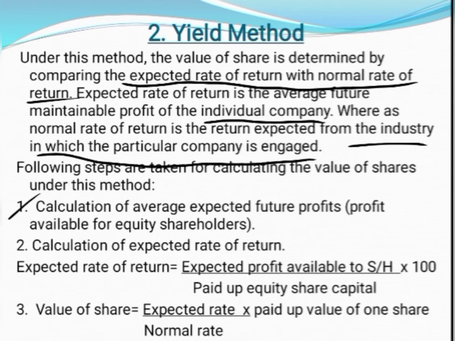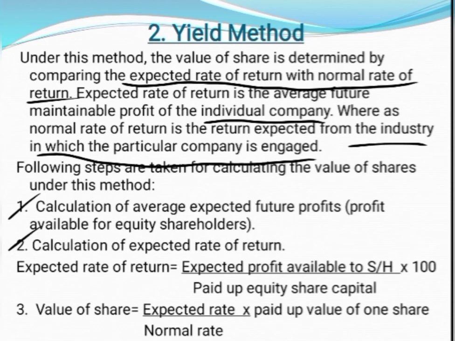Then we will get a balance. From that, we are going to deduct the taxation. So that will be the profit available for all types of shareholders. From that, we are going to deduct the preference dividend, the yearly dividend payable to the preference shareholders. The remaining balance will be the profit available for the equity shareholders. That is what we are going to calculate in the first step: the expected future profit available for the equity shareholders.